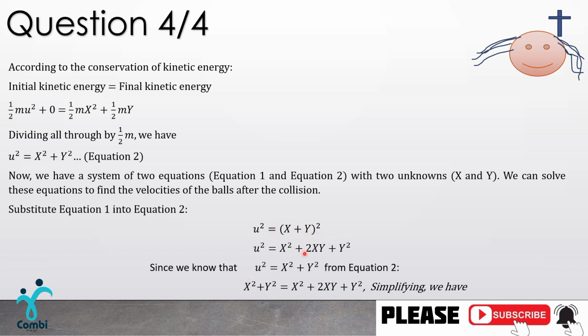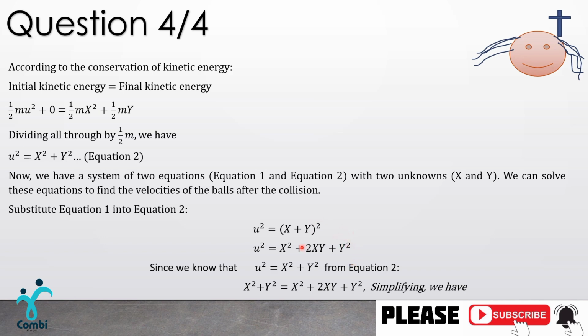So here, this is just the continuation. I have u squared, and I'm equating it to, I open this bracket. When you have these two terms inside the bracket, you square the first, you have x squared, plus you take these two terms, multiply x and y, and you have plus 2xy, and then you square the second and you have y squared.